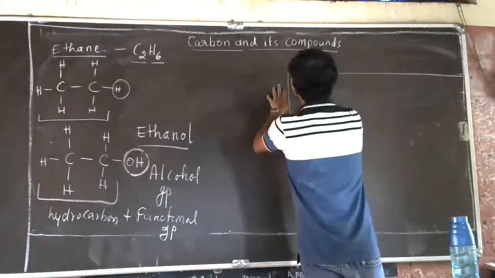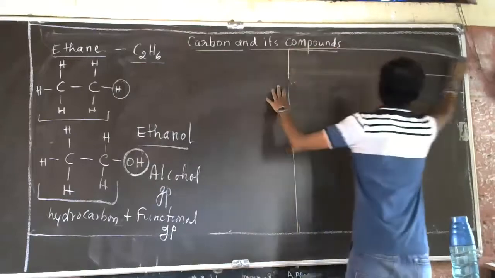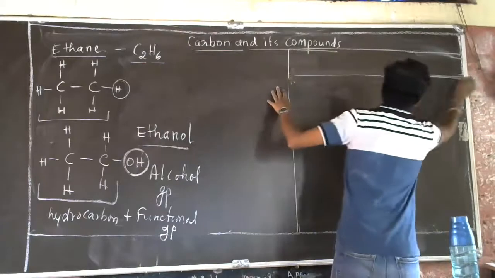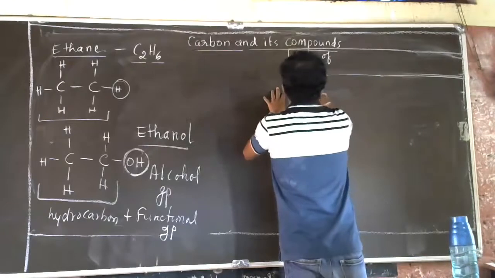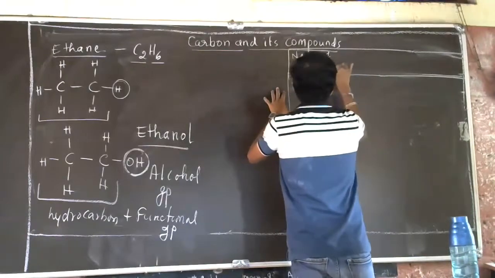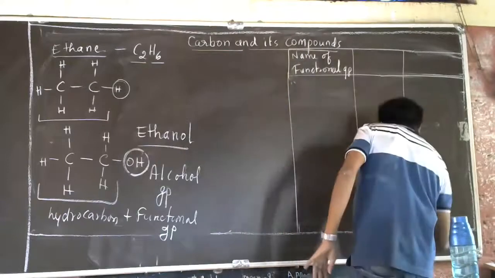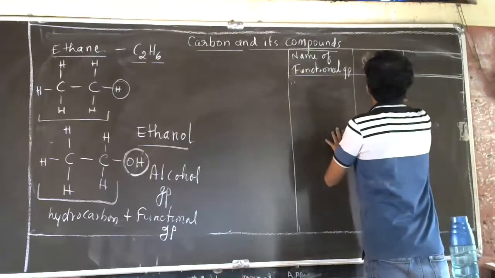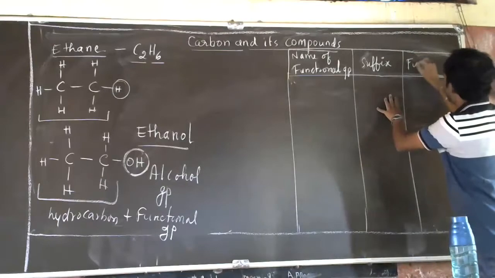So, the name of the functional group, then the prefix, suffix used, and the functional group.